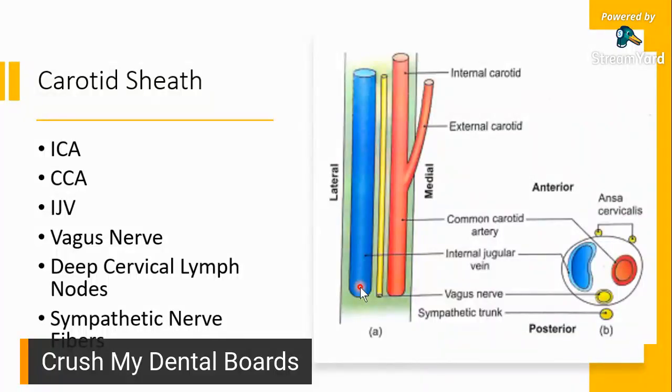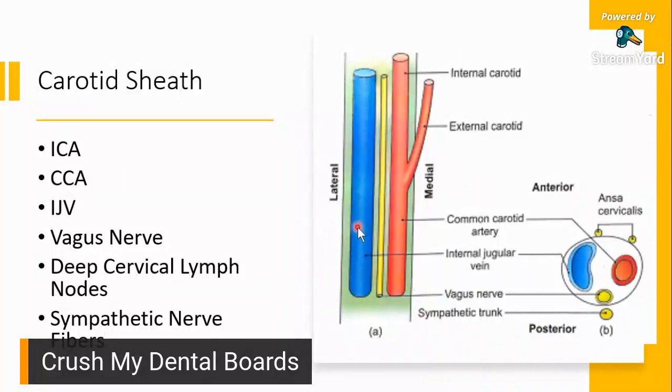It's a fibrous area. So nandyan yung mga fascial lining ninyo for your carotid sheath. And within your carotid sheath are several important structures. Okay. Ano-ano yung mga important structures na yan? Of course, you have your internal carotid artery. You have your common carotid artery.